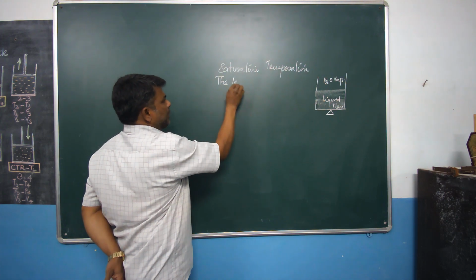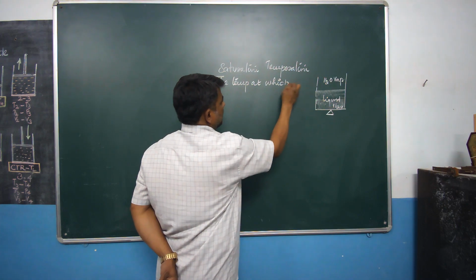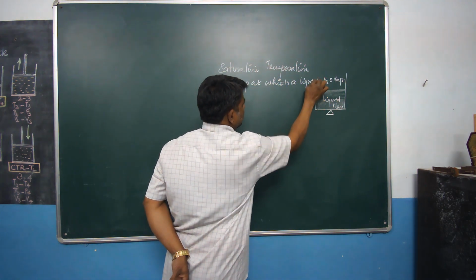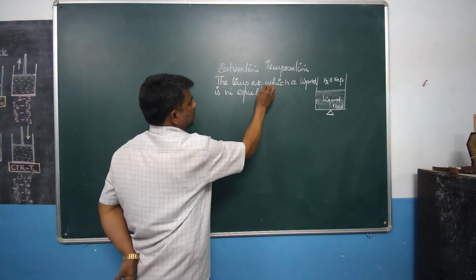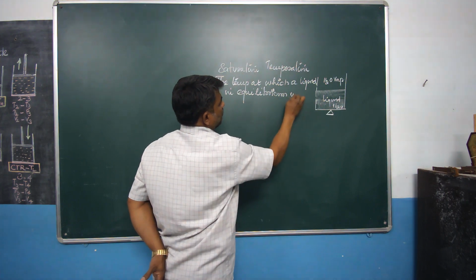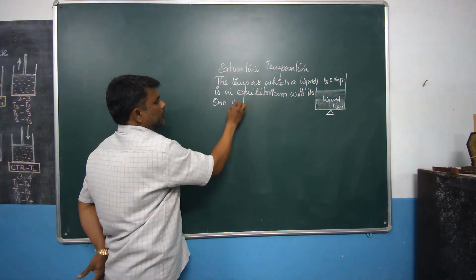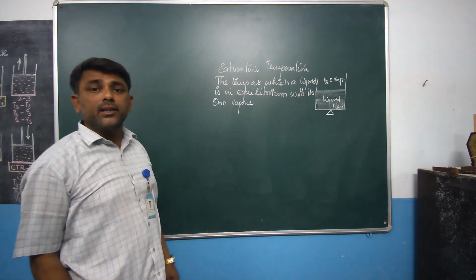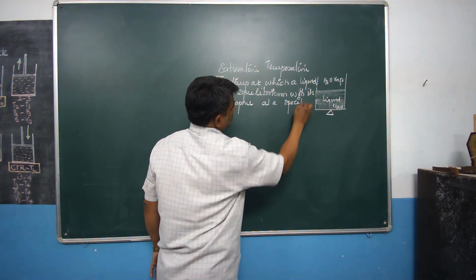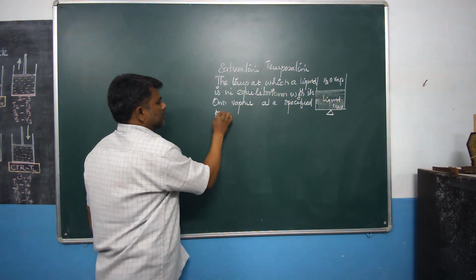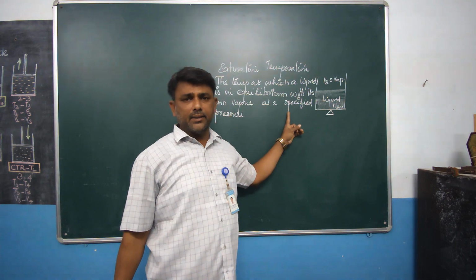The temperature at which a liquid is in equilibrium with its own vapor at a specified pressure. Clear? The condition is important. The constraint is important.